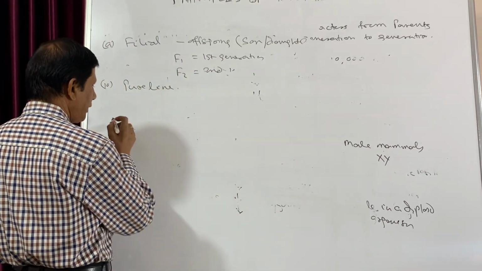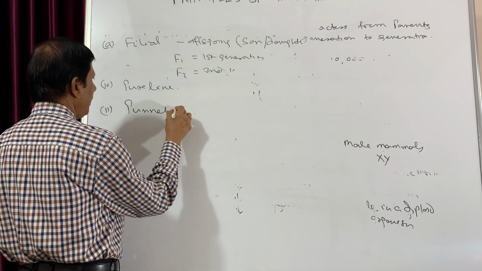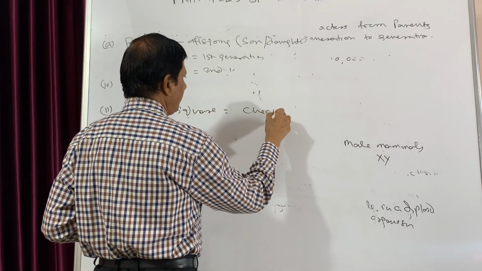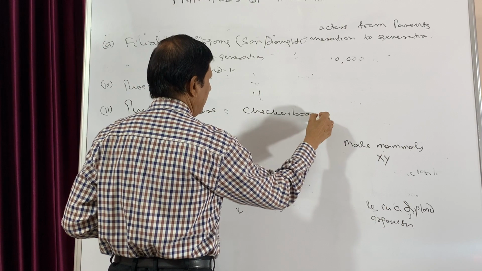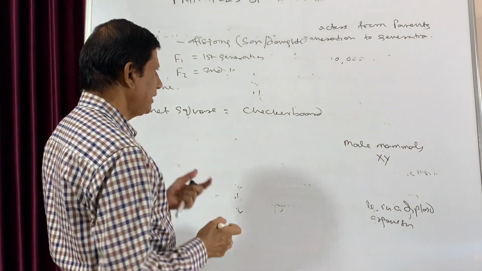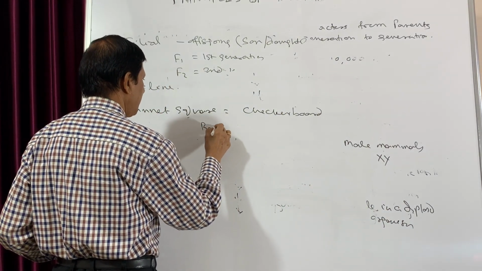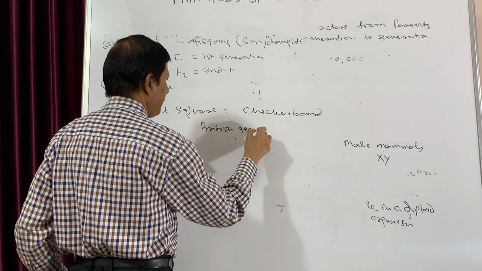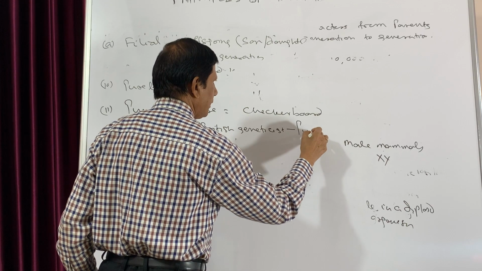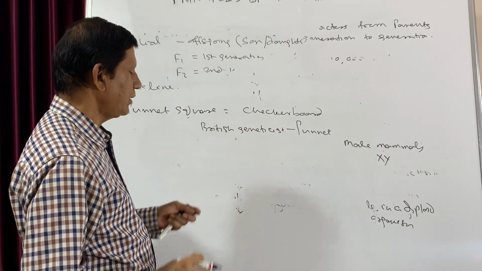Then another point is the Punnett square. The Punnett square is just a checkerboard, just like a chessboard, and it was designed by the British geneticist Punnett.